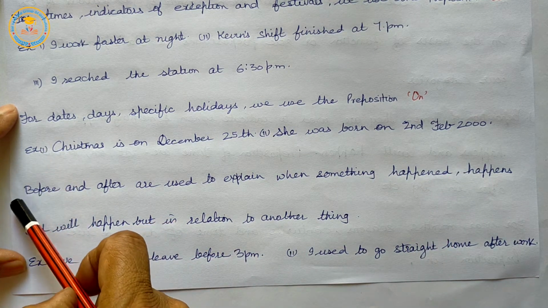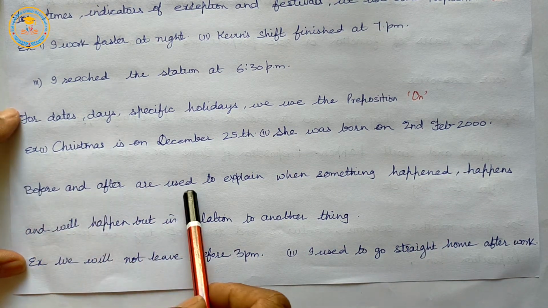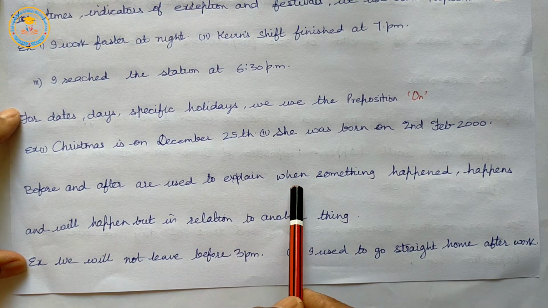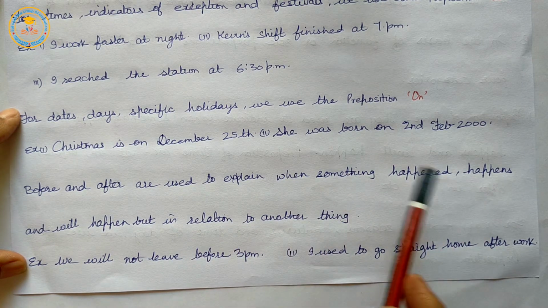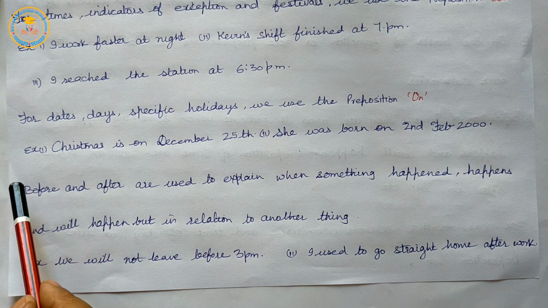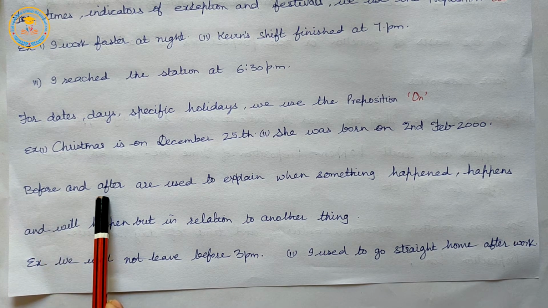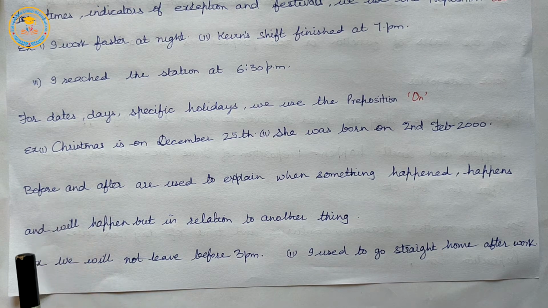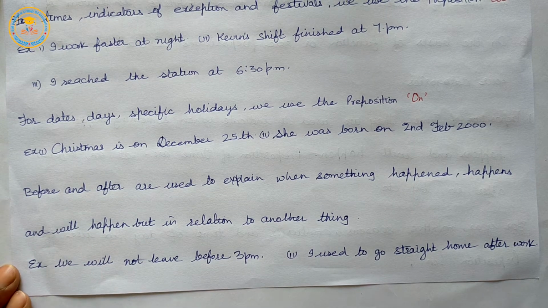Before and after are used to explain when something happened, happens and will happen, but in relation to another thing.